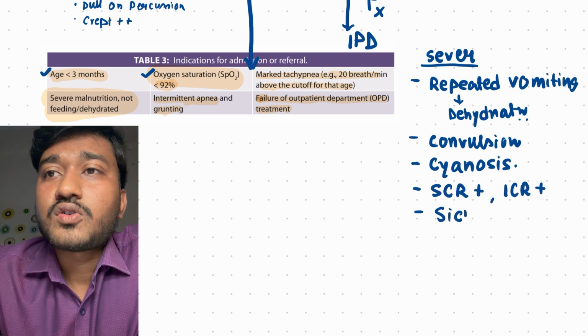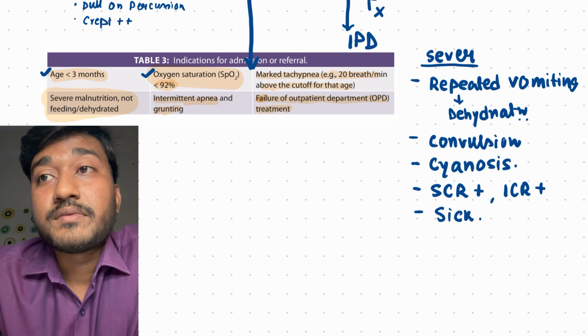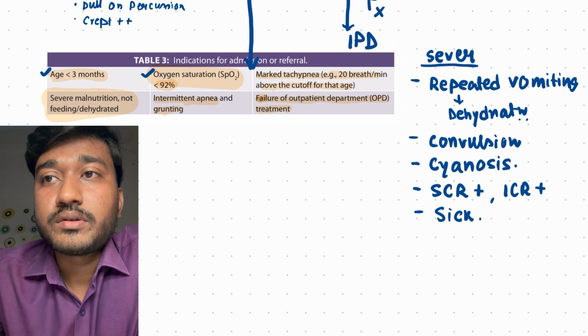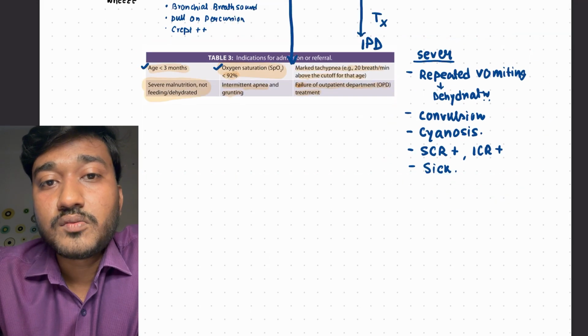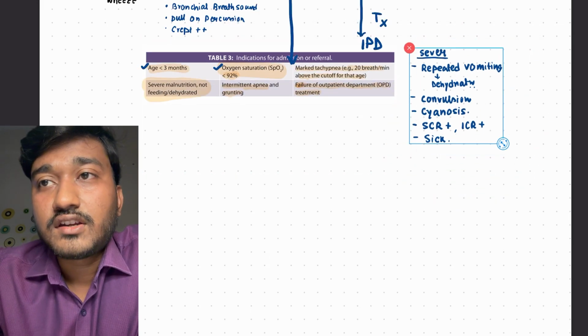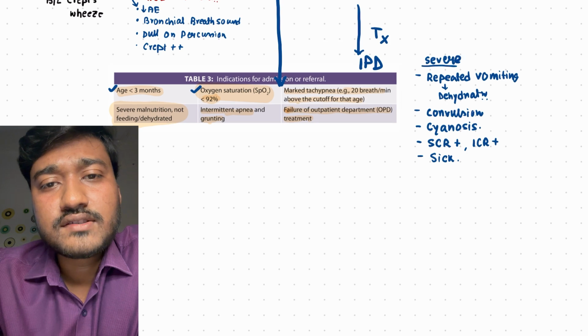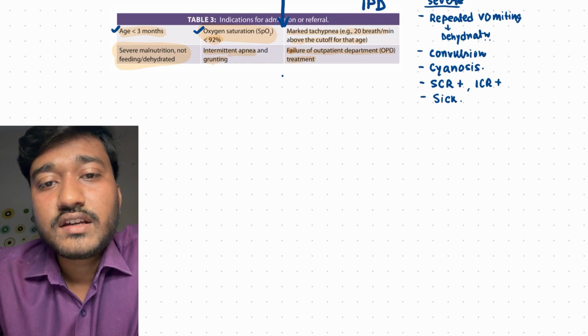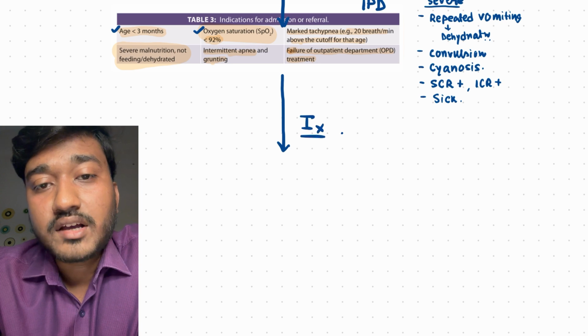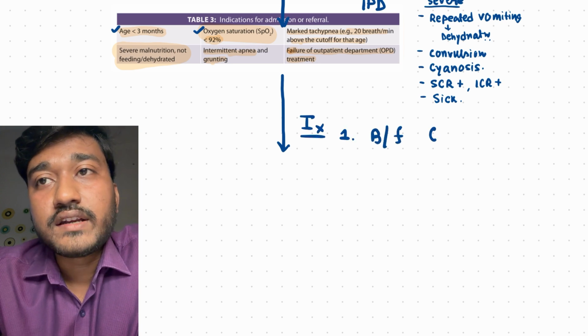As well as if there is a complication, maybe cyanosis, maybe convulsion, that is reduced amount of oxygen going to the brain, and let's say there is severe respiratory distress because of pneumonia, that is subcostal retraction and intercostal retraction are present, and the child is clinically very sick, we need to admit this patient and treat, and also give oxygen support as well as IV antibiotics.